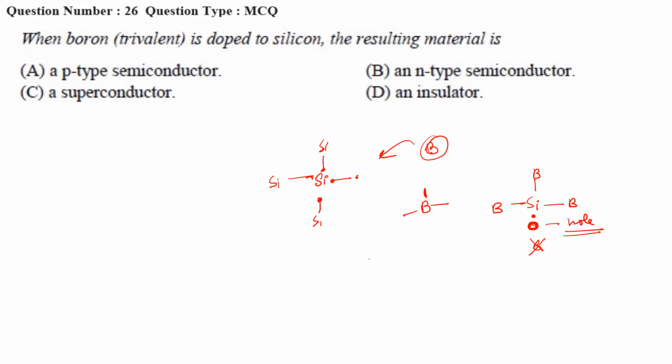So whenever there is a hole formation, that means this is a p-type semiconductor. Just remember that whenever we add a trivalent element, it will form p-type, and if we add a pentavalent element, meaning more than 4 valence electrons, then we get an n-type semiconductor, right? Okay. Next,